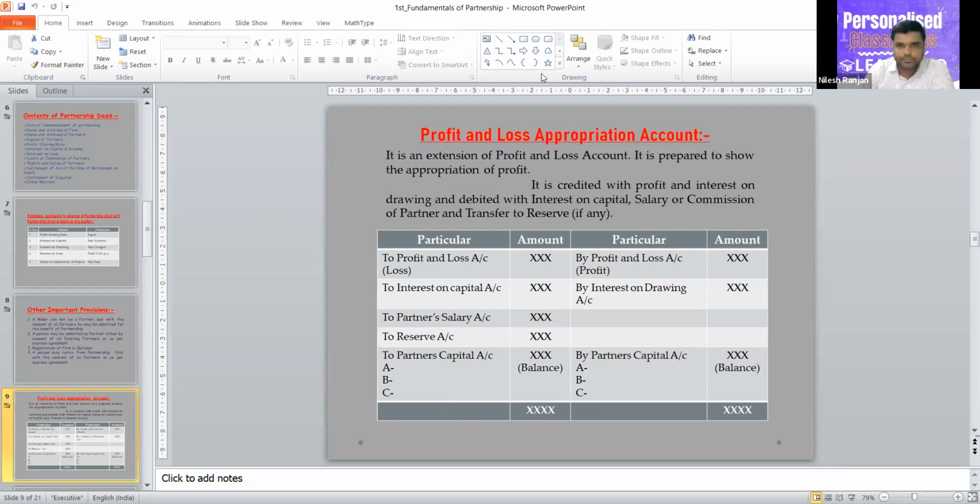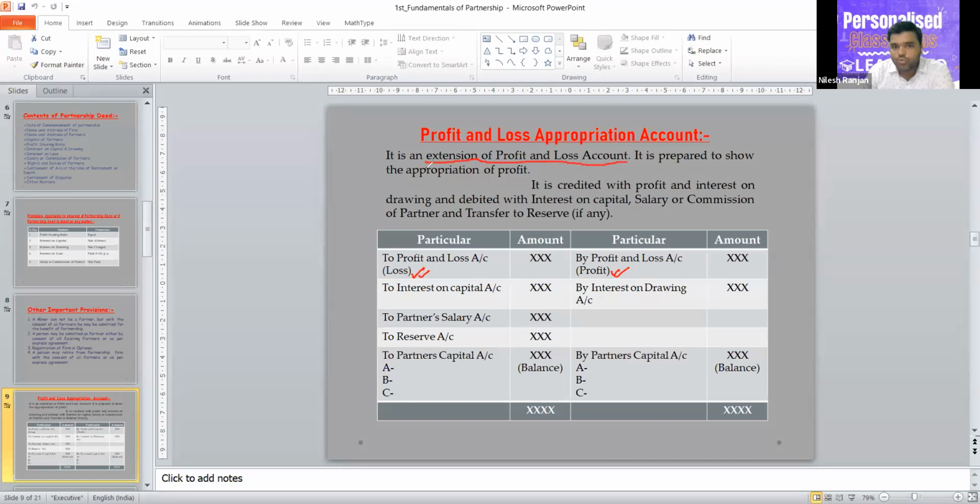So first of all, we calculate profit in profit and loss account, and then we transfer that balance here. You can see loss, net loss, or net profit. So that's why it is written extension of profit and loss account.